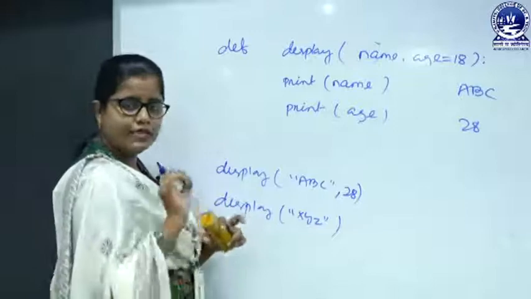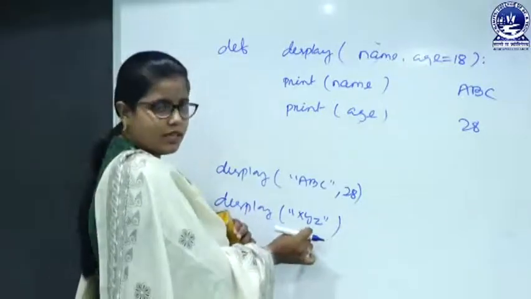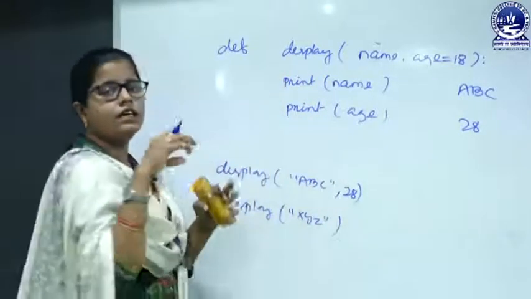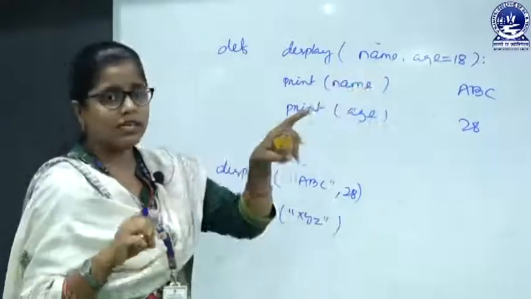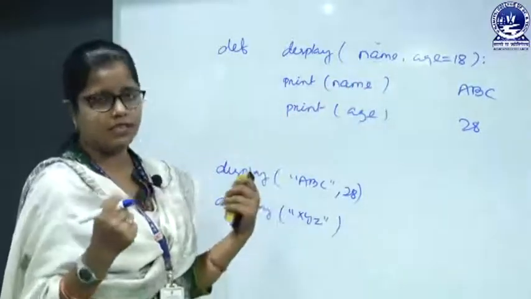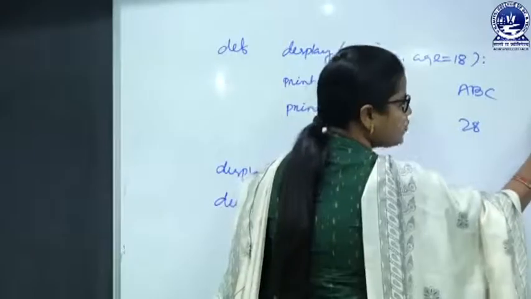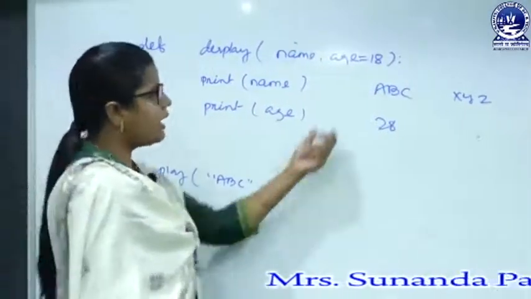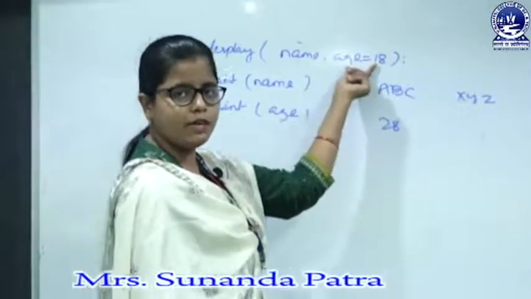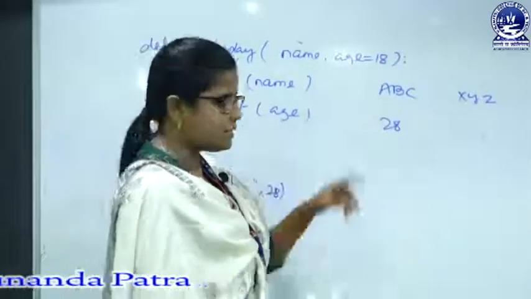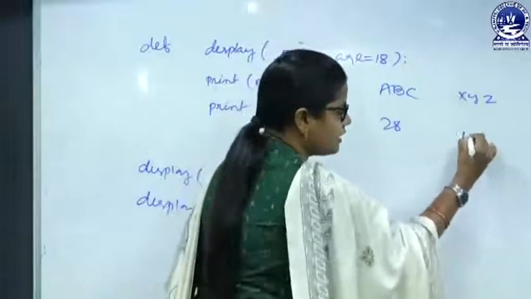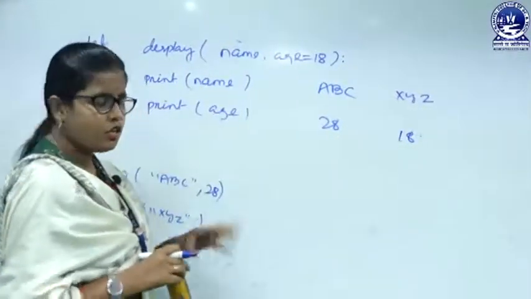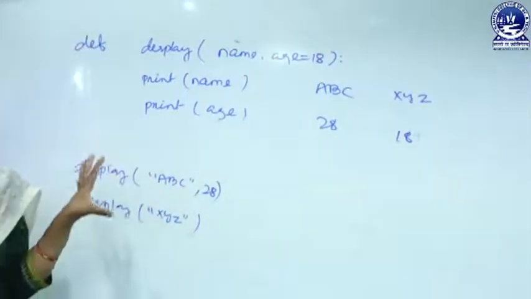Okay. So I am passing one argument here, XYZ. XYZ will get assigned to name, and the default value of age is 18. Here XYZ will get printed, and I am not passing the second argument, which means the default value will get printed. So what is the default value for age? The default value is 18, so 18 will get printed. So this is actually the default value.